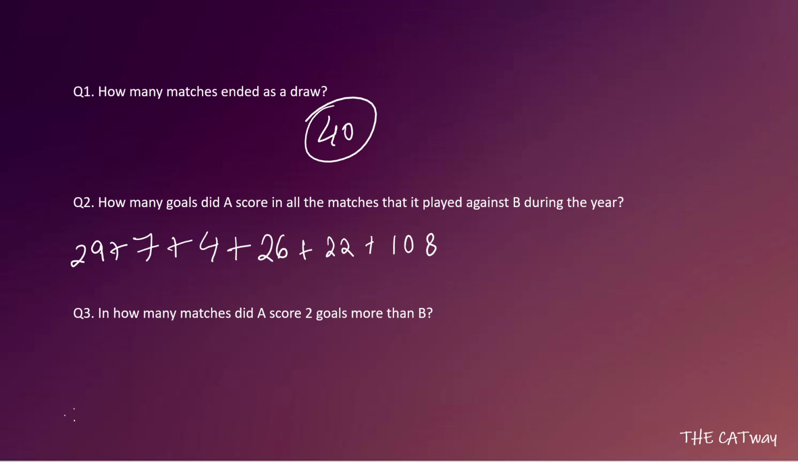Okay, so let's add them up. Let's see what we get. So we have 29 plus 7 plus 4 plus 26 plus 22 plus 108. So the value which we have is 196, and that's going to be our answer for question number 2.